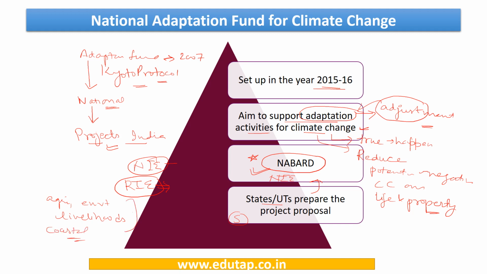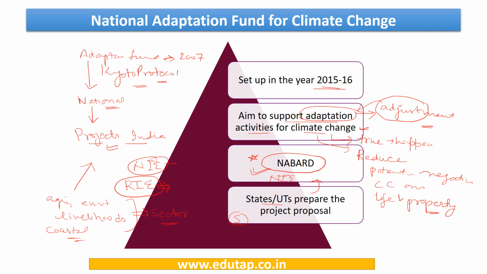All these sectors are taken into consideration while sanctioning the projects under the National Adaptation Fund for Climate Change. Also, there is no state-wise allocation of funds but project-based. The funds are allocated to the particular project being sanctioned under this funding.